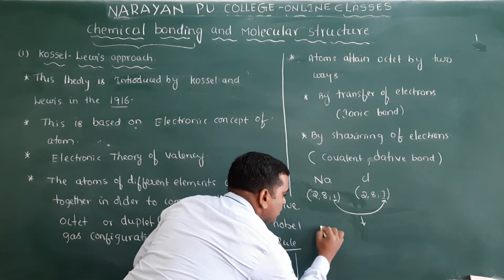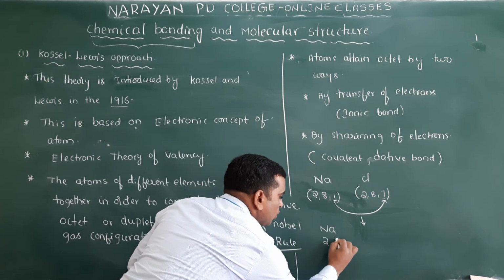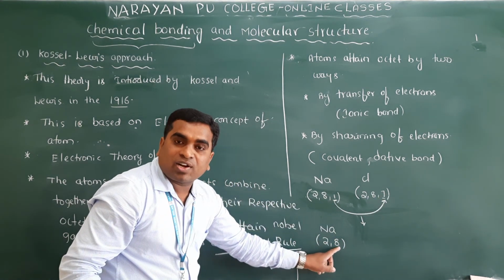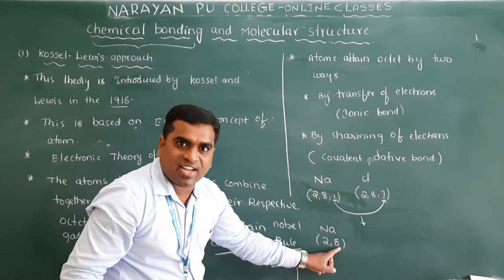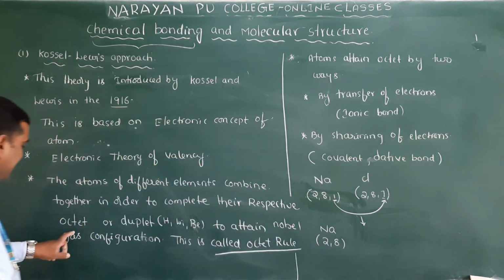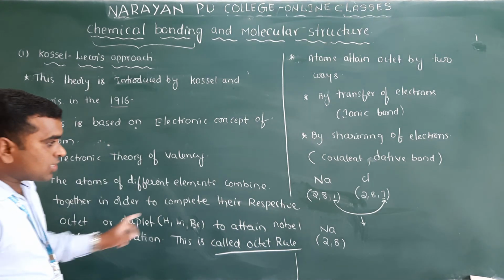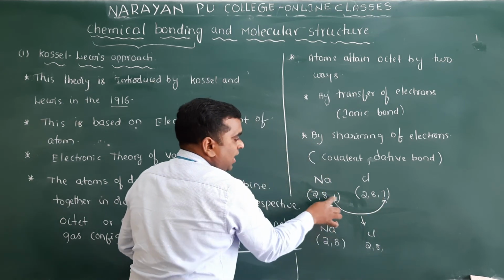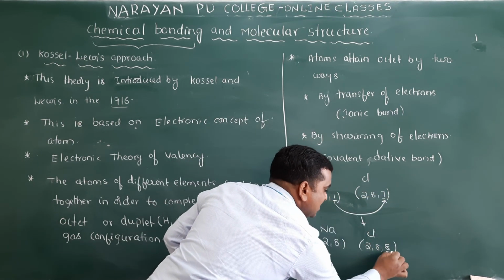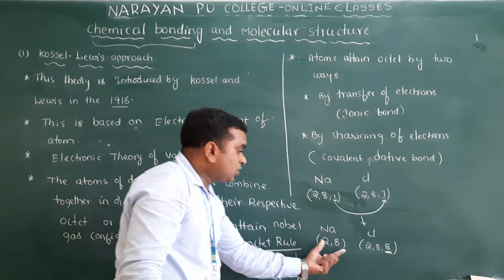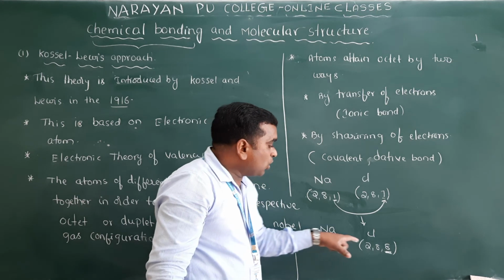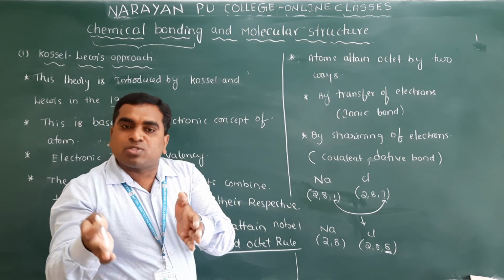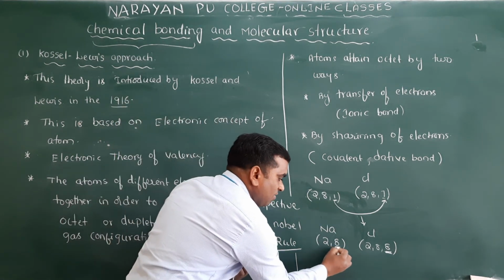Sodium is now 2, 8. Previously there was 1 electron, and now the valence shell has 8 electrons. 8 valence electrons means it attains the octet. Yes, it attains the octet. And chlorine is now 2, 8. Previously it had 7, but 1 electron is transferred, so 8. The last shell is the valence shell with 8. By transferring the electron, both attain the noble gas configuration, both attain the octet. Octet means the valence electrons are 8.